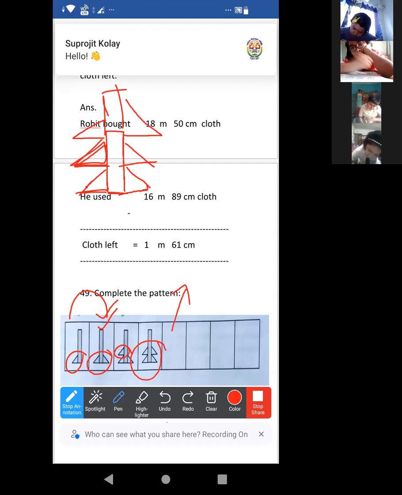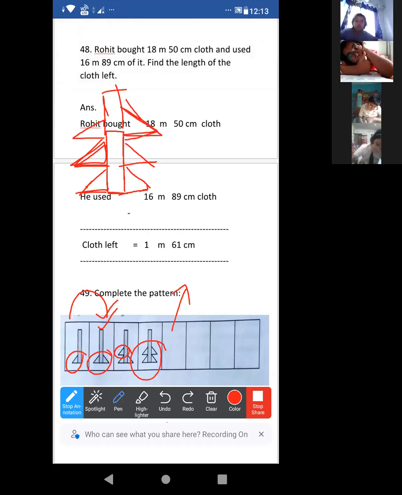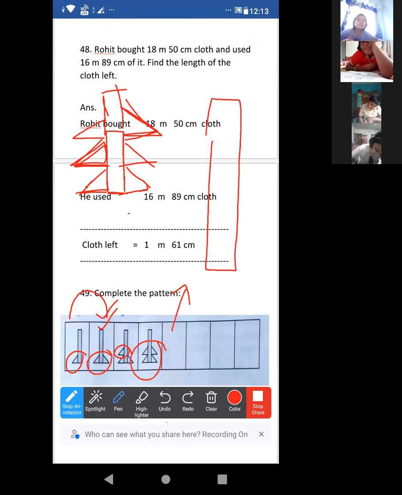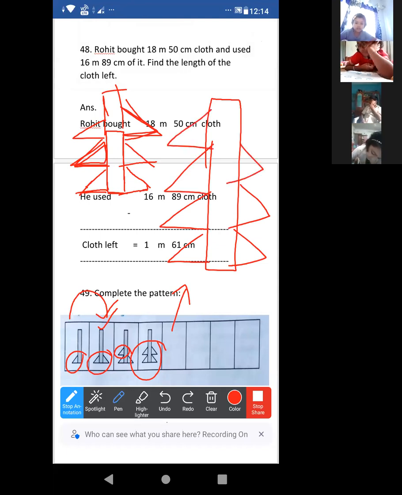In this way we are moving. First we make this triangle, one side, next side, left, right, left, right. Yes or no? Sharanya clear? Avinandan Jana clear?